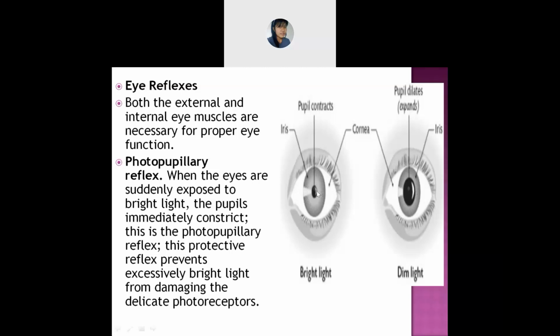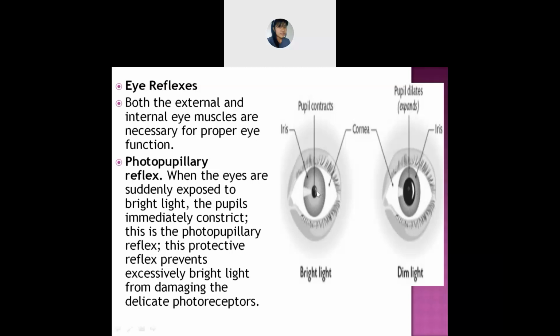Suppose, for example, you are in a dark room, and somebody suddenly opens the door, or turns on the light, or opens the curtain. Obviously you will react. Your eyes will obviously react. That is known as a reflex. Okay, that is the photopupillary reflex.